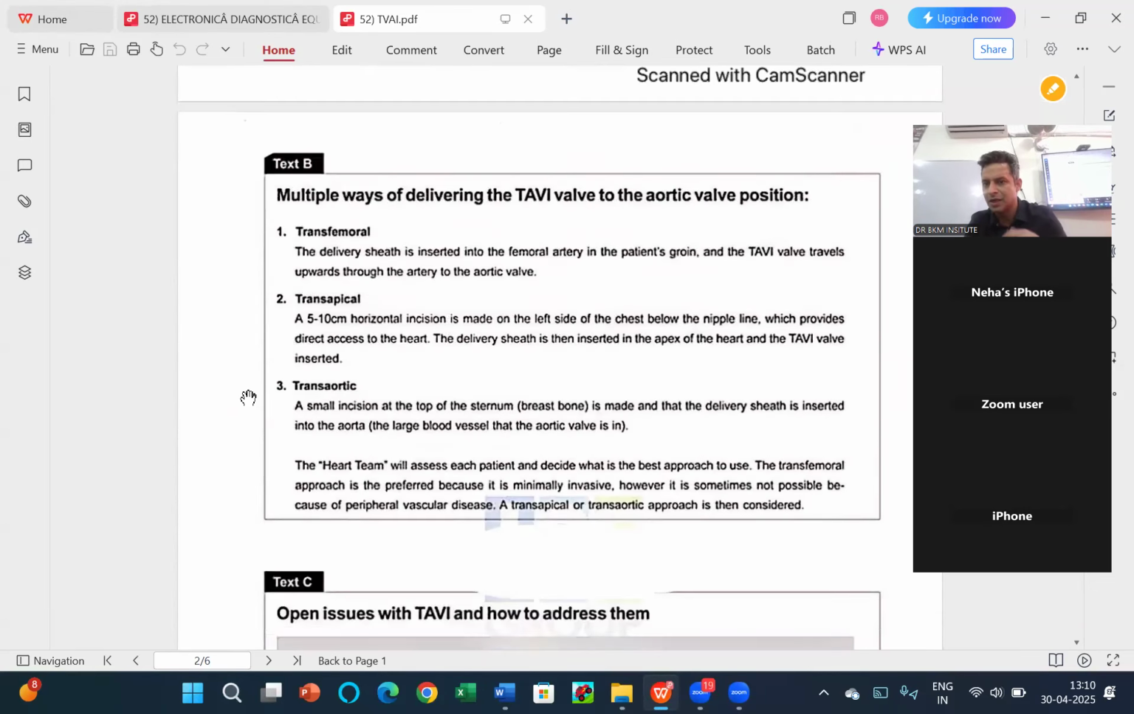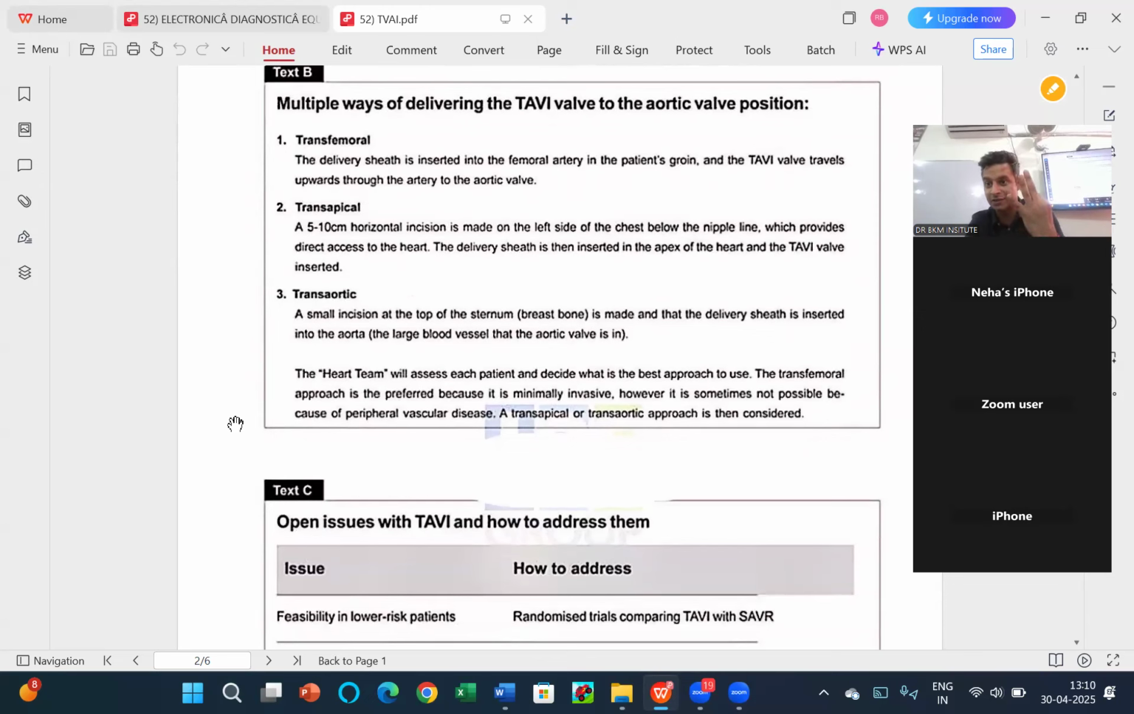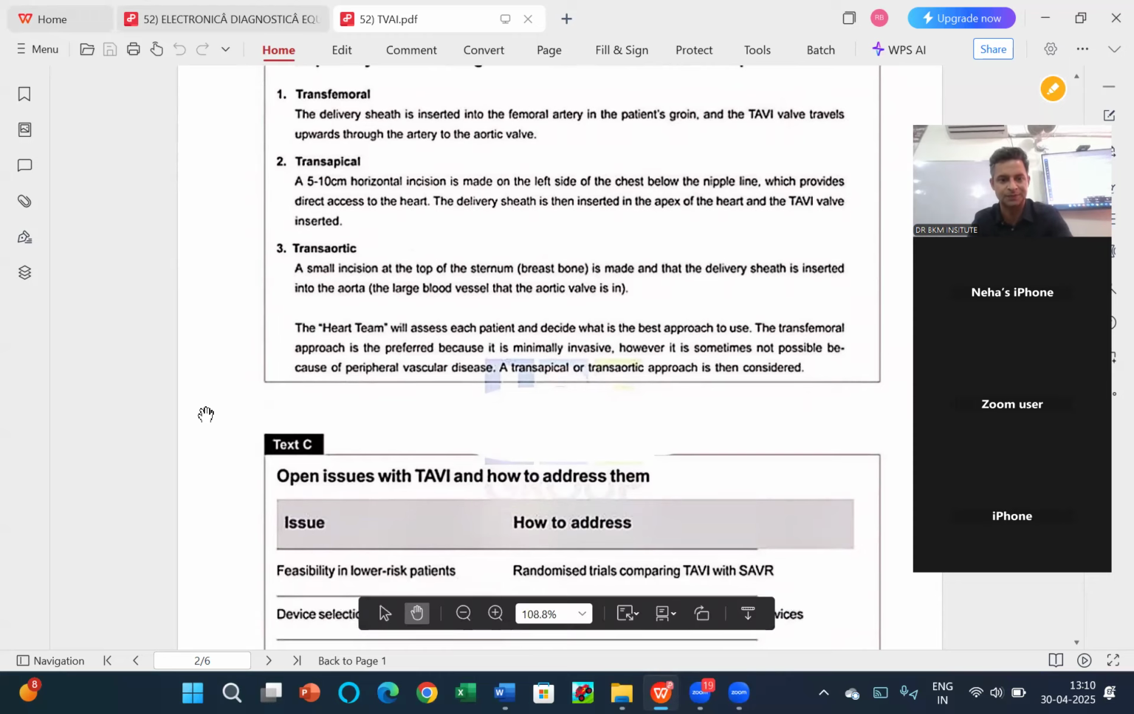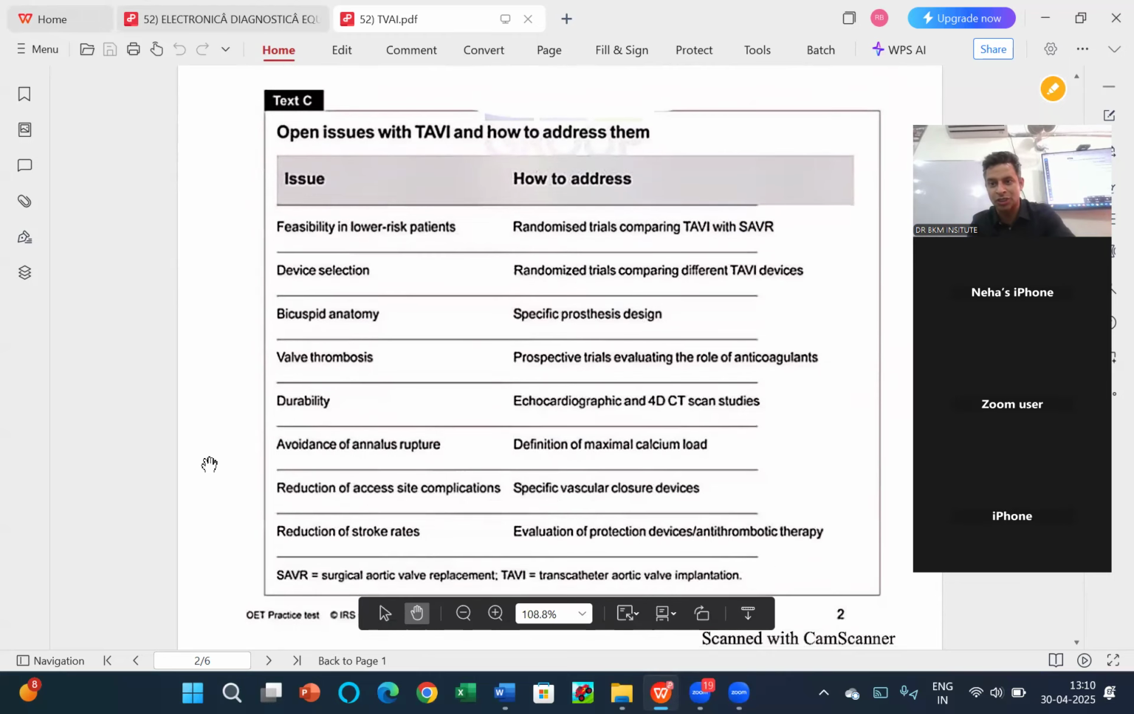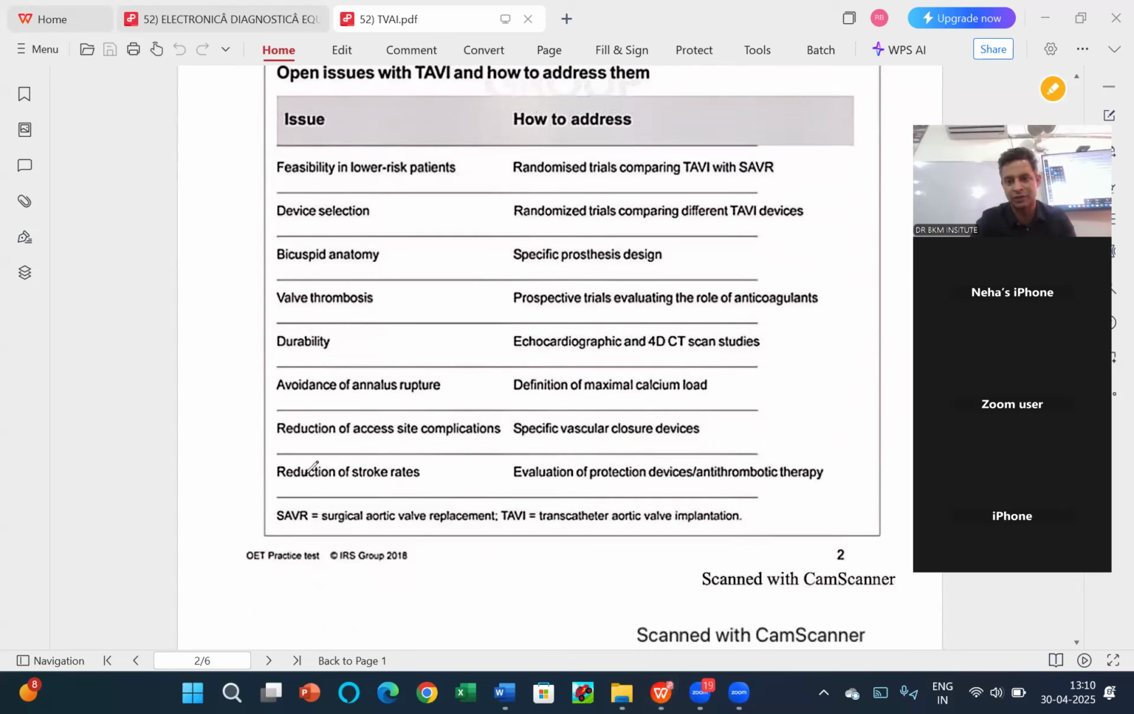Okay. Second, multiple ways of delivering TAVI valve to the aortic wall position. Okay, multiple ways. Which method is preferred? So this I can find: transfemoral, transapical, transaortic. The answer should be out of these. So at least for the question which asked which method is preferred, the answer should be B. I just have to write A, B, C, D in the first 7 questions. Issues, there was a question about issue and antithrombotic therapy. Now I can see it over here. So I have done 2 questions in no time.